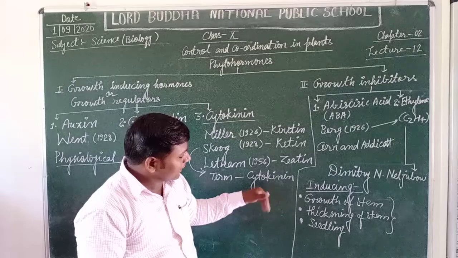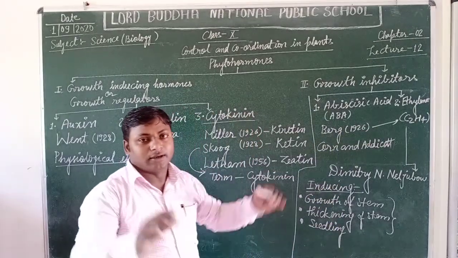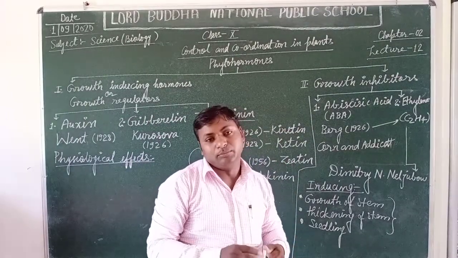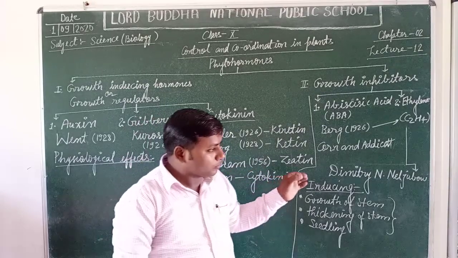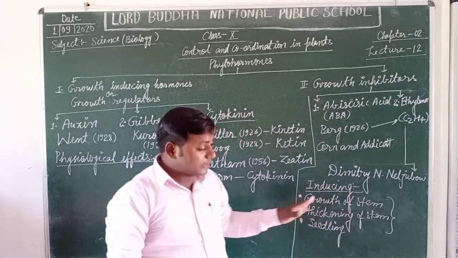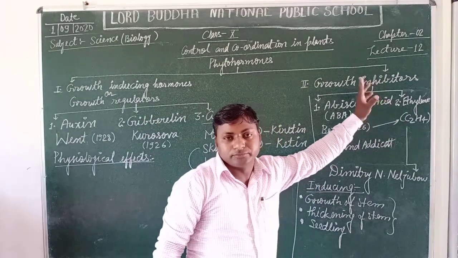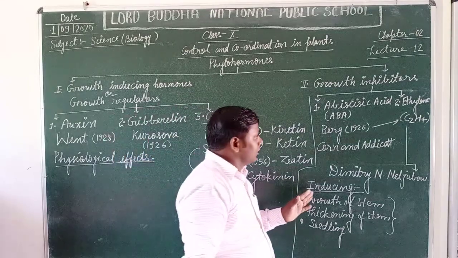Now students, another physiological effect of the ethylene hormone is that it is responsible for the ripening of fruits. Yes students, it is responsible for the ripening of fruits in a natural way. That's why it is called the fruit ripening hormone. Ethylene is known as the fruit ripening hormone.